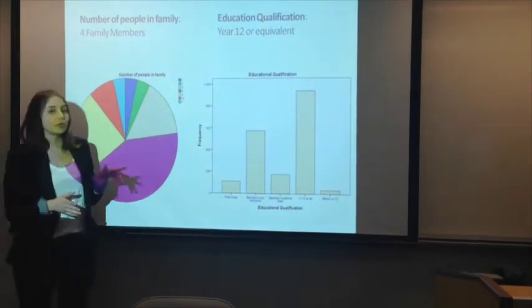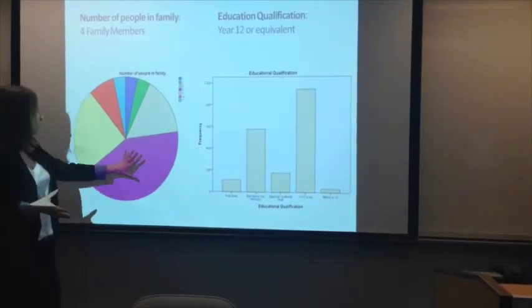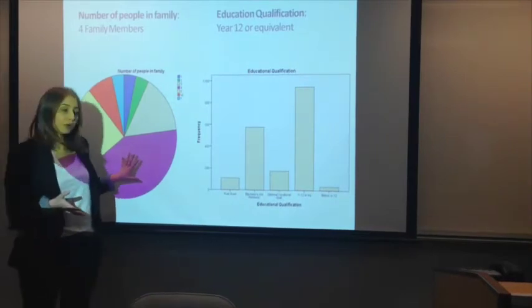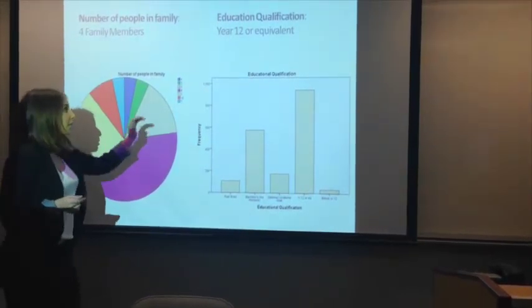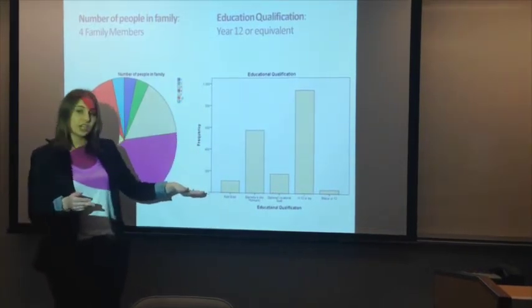Having a look at the number of people in the family, most respondents are in the purple zone, which is a number of 4, followed by the yellow zone, which is a household of 5 members. We then have a look at our education qualifications.